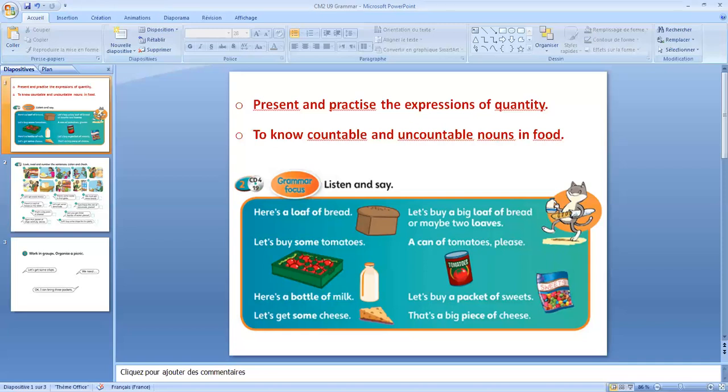Here's a bottle of milk. Let's buy a packet of sweets. Let's get some cheese. That's a big piece of cheese.